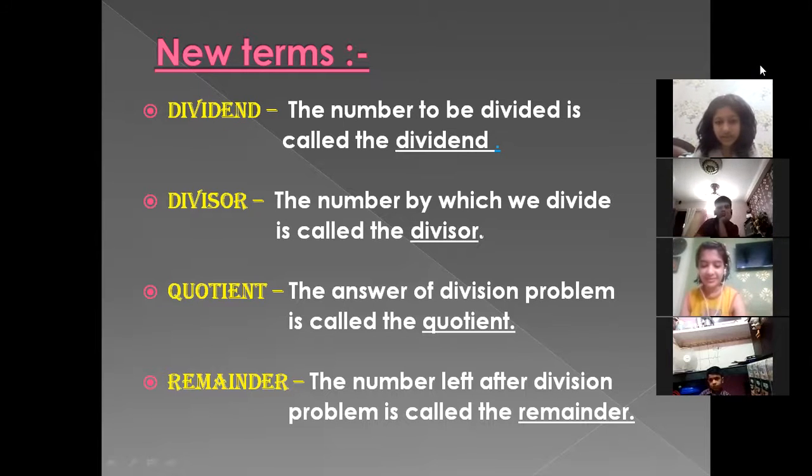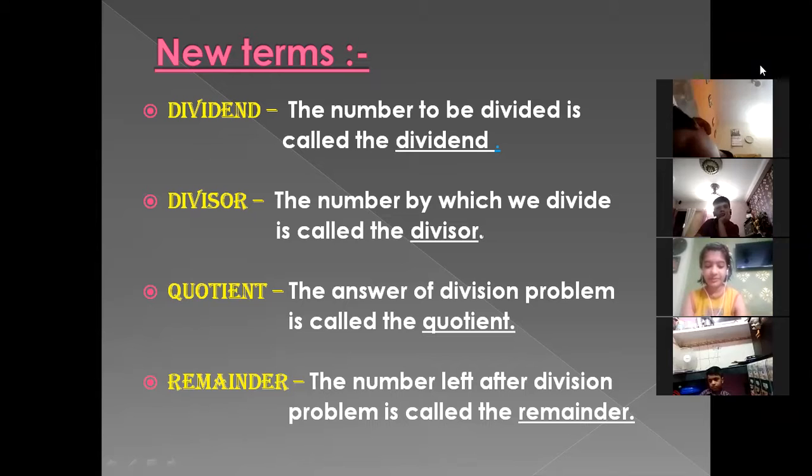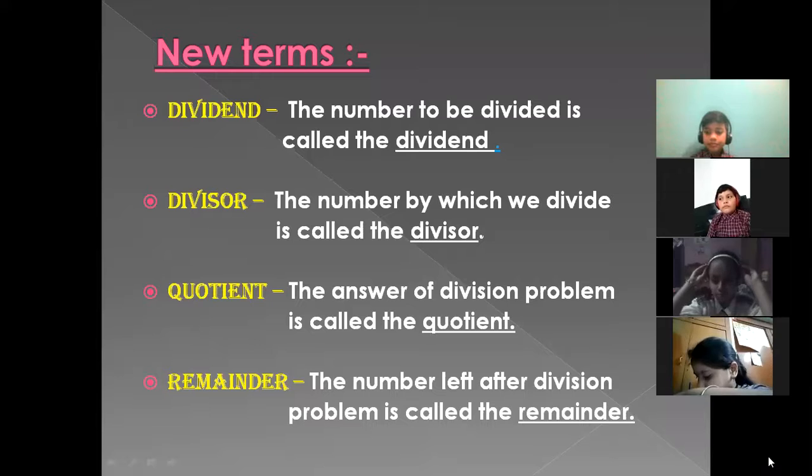So now it is clear, beta. This 25 is dividend. And 6 is divisor. Okay. So now what we do here? Simple. Dekho, directly ma'am is going to tell you that you have to read the table of 6.